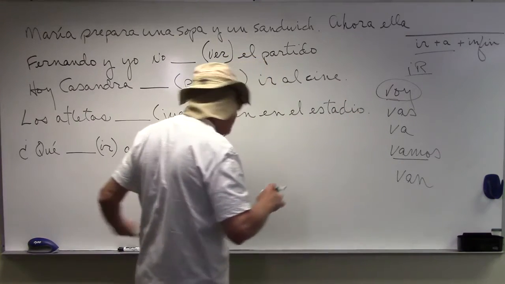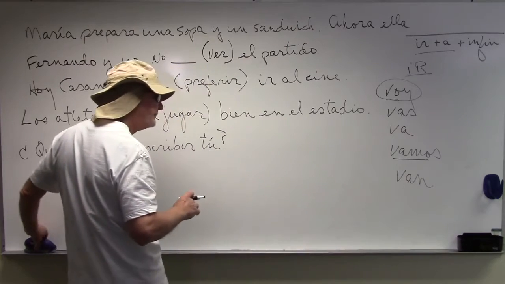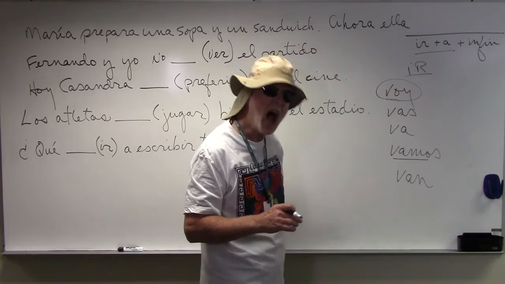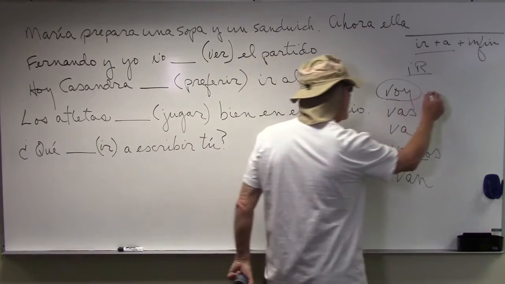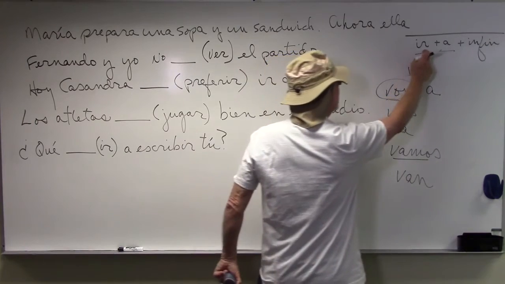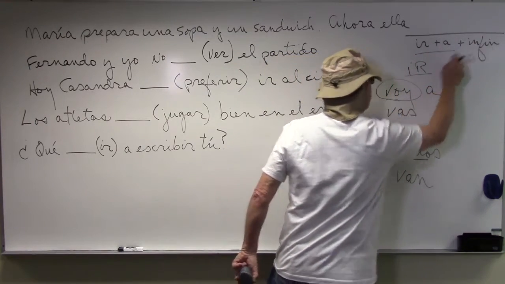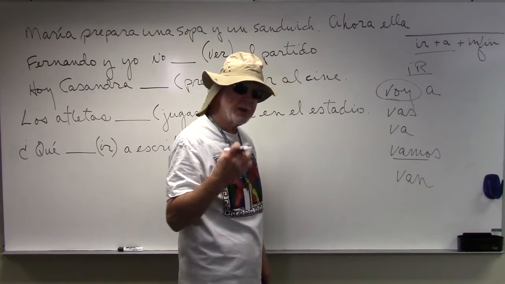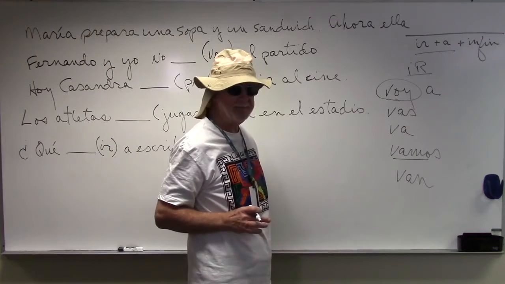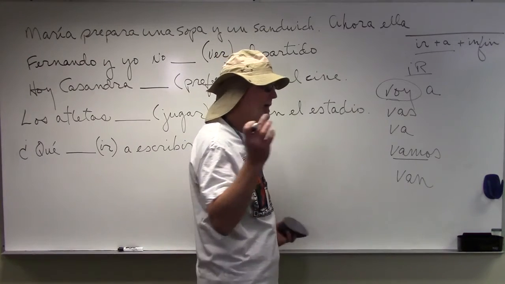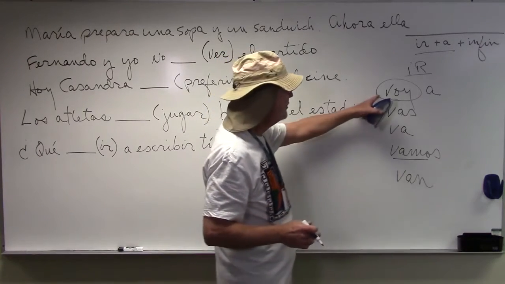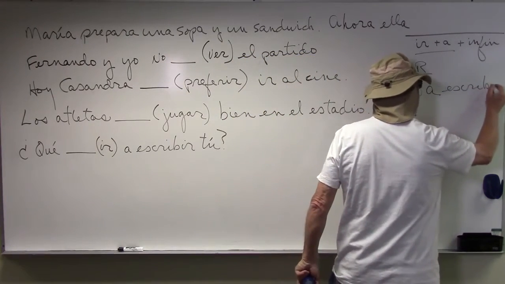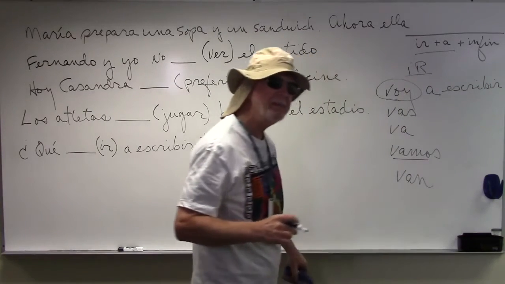We also combine this voy, vas, va, vamos, and van with a. So, voy a. Just like up here. Ir plus a plus the infinitive. That's what 4.1 tells you. And it's an expression in Spanish that we use all the time. I'm going to write a letter to my mother. Voy a escribir una carta a mi mamá.